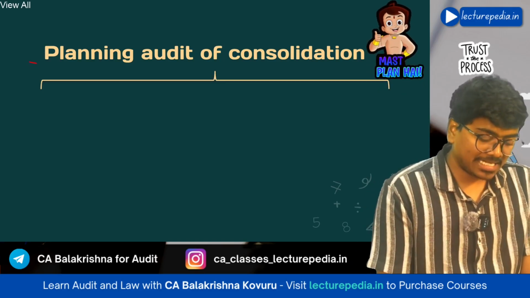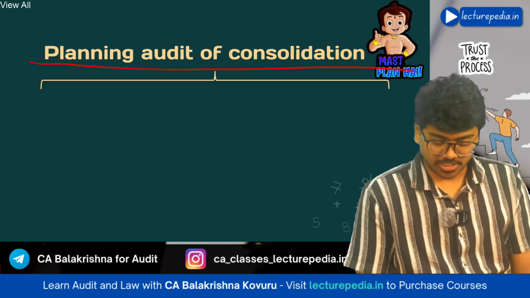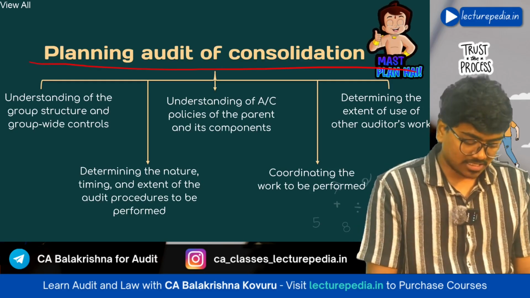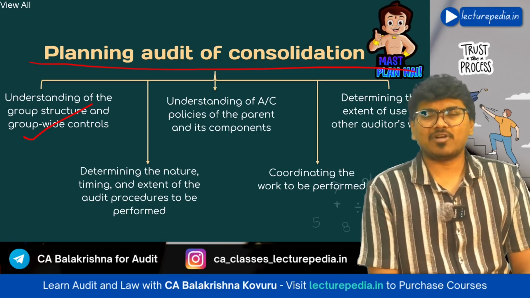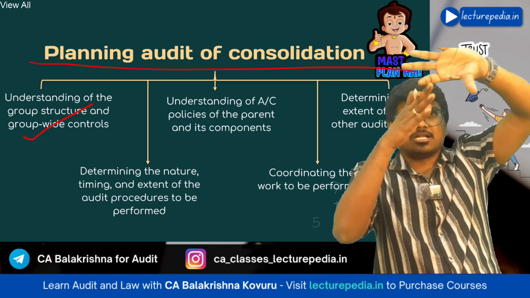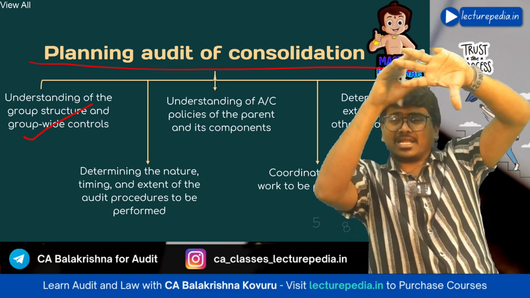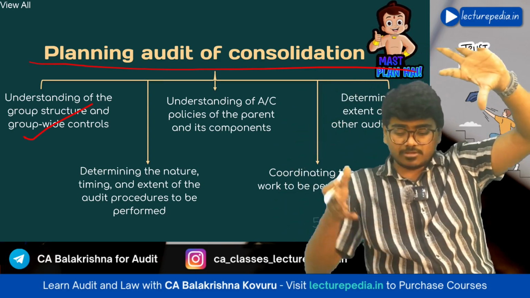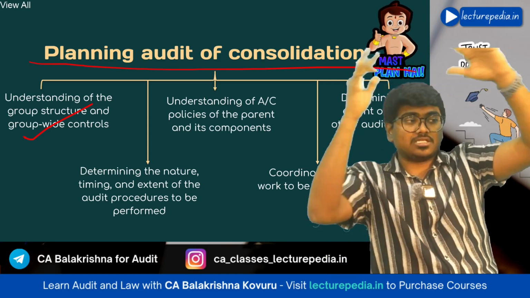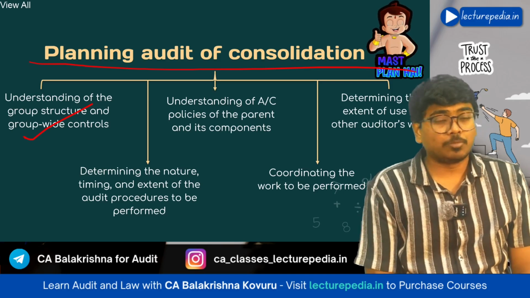Next, planning the audit of consolidation. Now, how will you plan the audit of consolidation? Let us see. You will first of all understand the group structure and group-wide controls. Group structure means there will be a parent entity. Under the parent entity, there will be subsidiaries. For subsidiaries, there will again be subsidiaries and associates. And for the parent entity, there will be associates. And for some associates, there will be subsidiaries. So you need to check the group structure. Okay, this is known as a group structure. You need to understand this group structure and also group-wide controls.